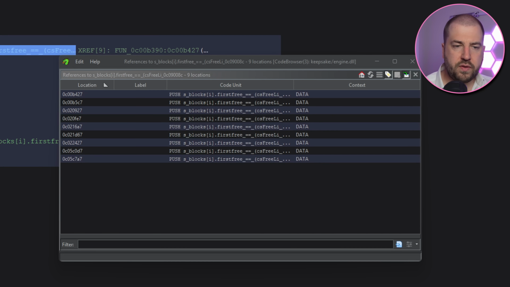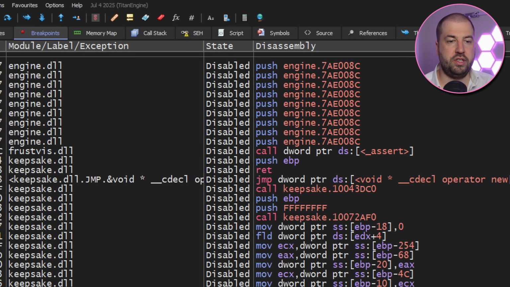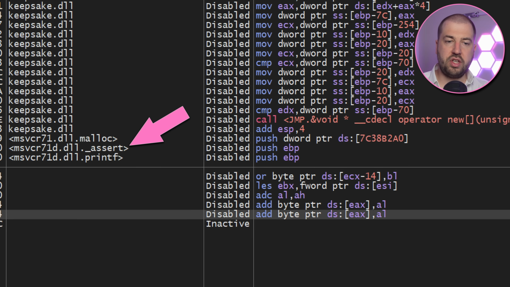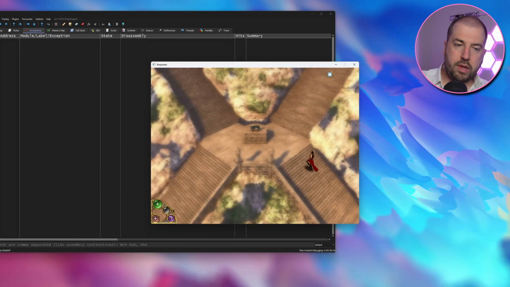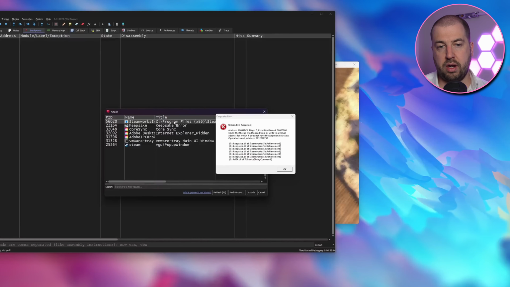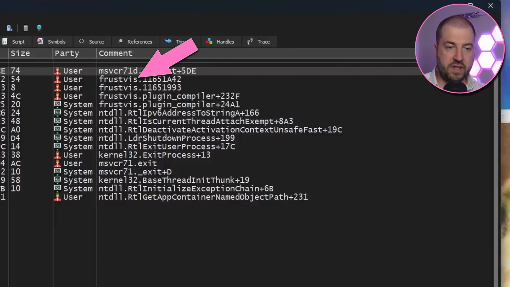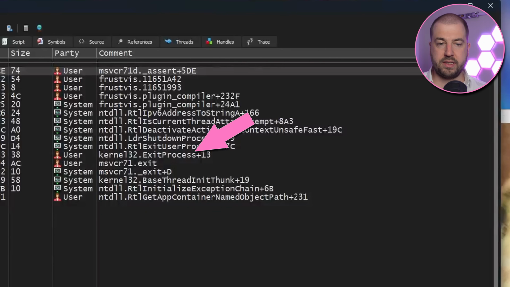It's weird, when I have the debugger attached, I don't get that pop-up and the crash seems unrelated. I've searched for the assert string in the accompanying engine.dll and set a breakpoint on all occurrences, but it's never hit. Neither is the assert in MSVC. Okay, so now I've run the game till it crashes and then attached the debugger, and the assert is from frustviz.dll and the stack comes from exit process.